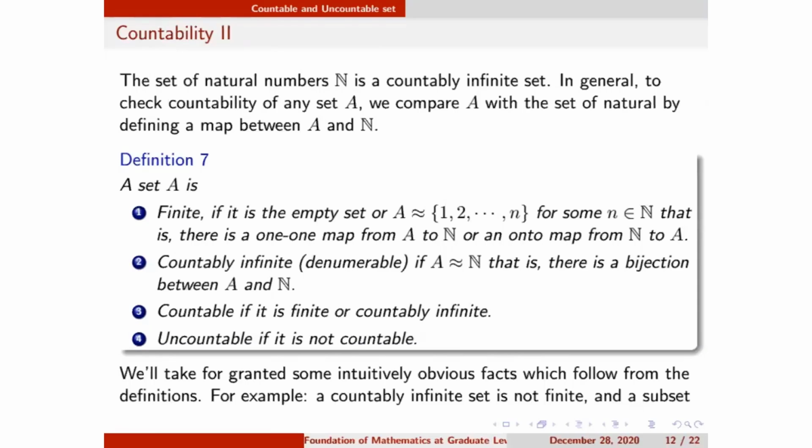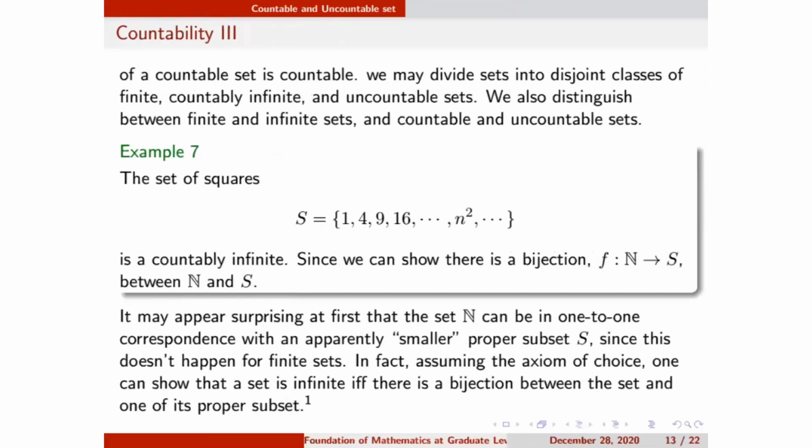We take a few things as obvious, like a subset of a finite set is finite, and a subset of a countable set is countable. We can also distinguish between a finite set, a countable set, a countably infinite set, and an uncountable set. Basically, we just need to define a map between the set and the set of natural numbers. Next, we come to example 7.